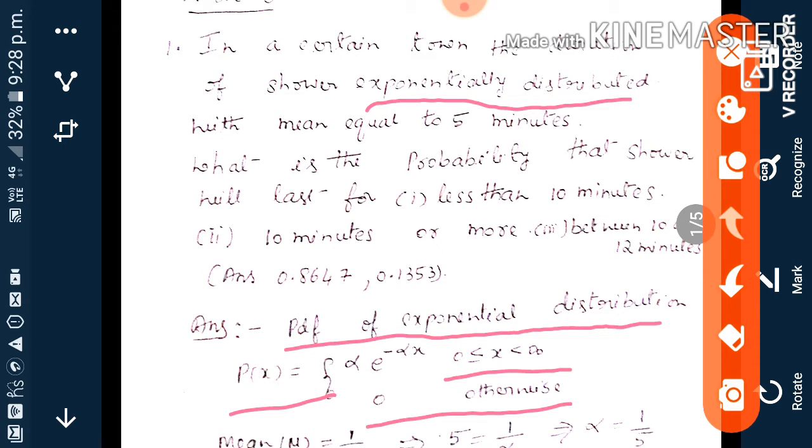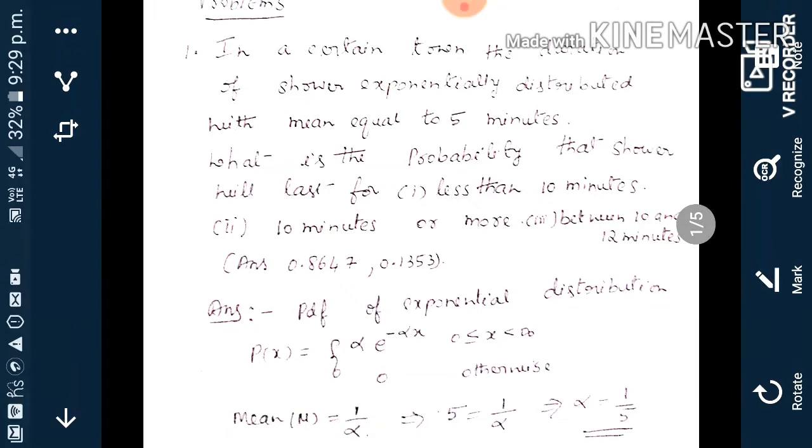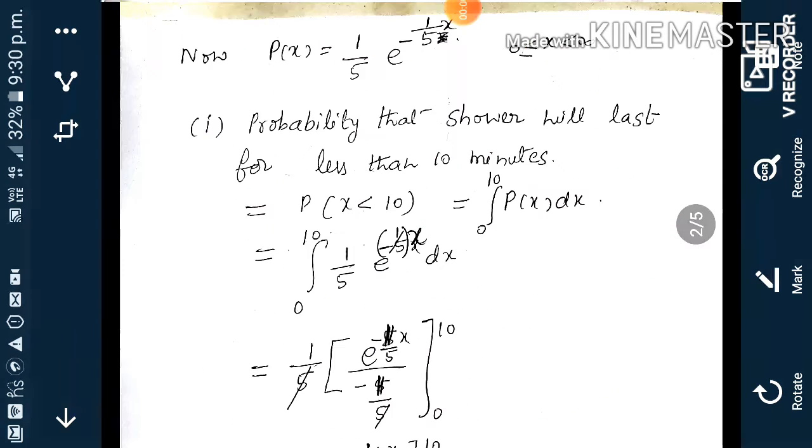So the function is restricted to 0 to infinity. Mean mu is given as 5. Mean mu is 1 by alpha, that we have already seen. So 5 is equal to 1 by alpha. What is alpha? Alpha is equal to 1 by 5.